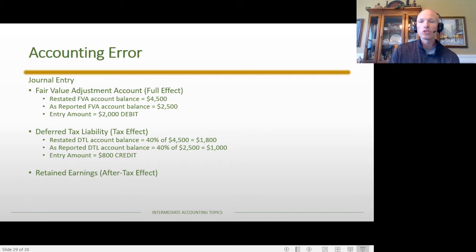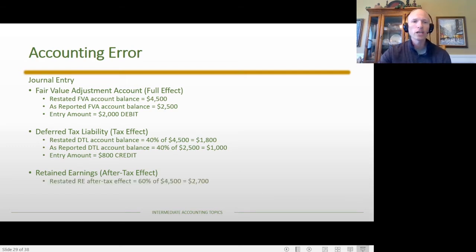So remember, when we do these journal entries, it's all about permanent accounts, unless this happens partly in the year or something like that. But they discovered this error, and that account has been closed. And so that's why in this case it's the retained earnings account. And the retained earnings account is going to capture the after-tax effect. And so again, the asset in this case has the full effect. The deferred tax liability has the tax effect, and the retained earnings account captures the after-tax effect. Again, this is just remembering that those temporary accounts got closed.